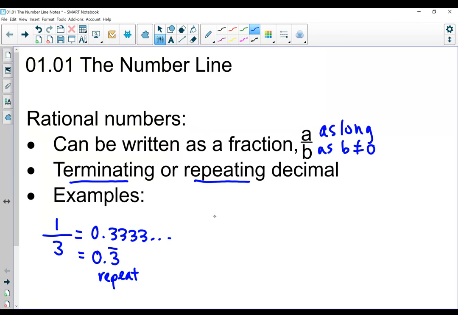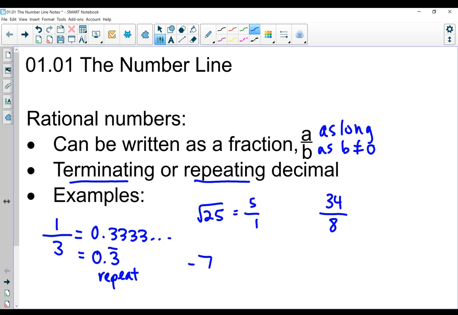Another example would be square root of 25. Because the square root of 25 is equal to 5, and 5 over 1 is a fraction. I can take any integer, put it over 1, make it a fraction. -7 would be an example. Again, I can take any integer and put it over 1 and make it into a fraction. 34/8 could be a fraction. That would be a rational number.